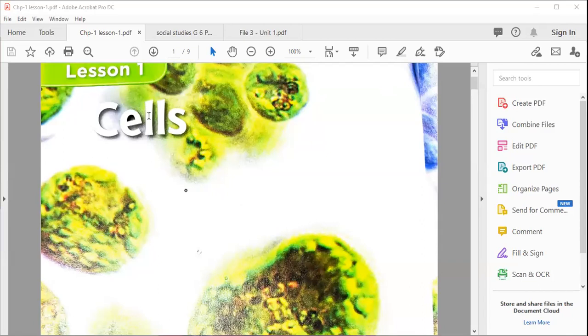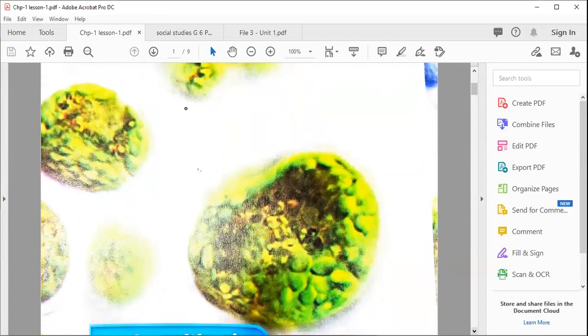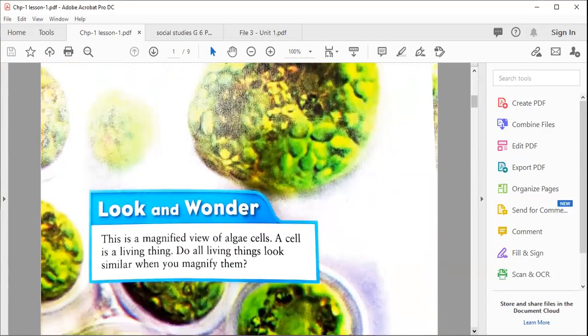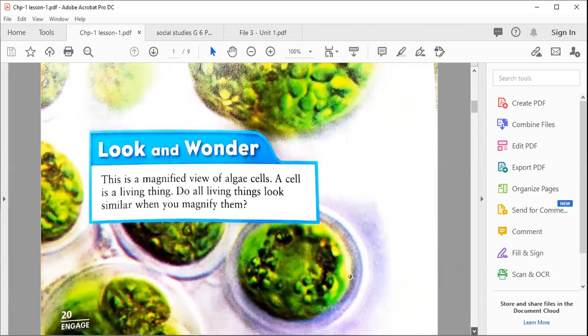As you know, we already discussed chapter 1, lesson 1 about the cells. Cells are the basic unit and function of an organism. Here we're going to study and learn about the cell.